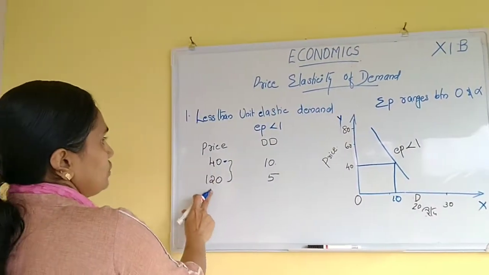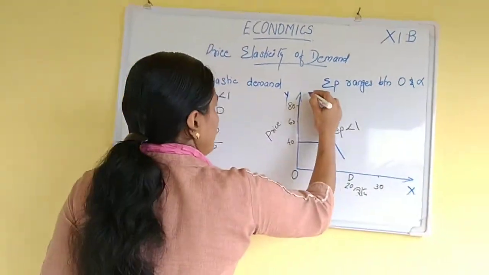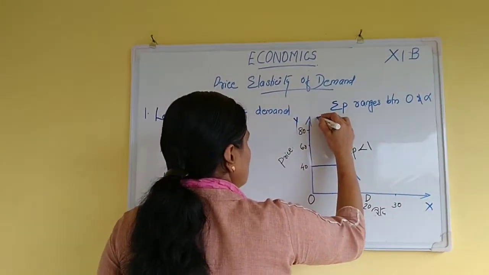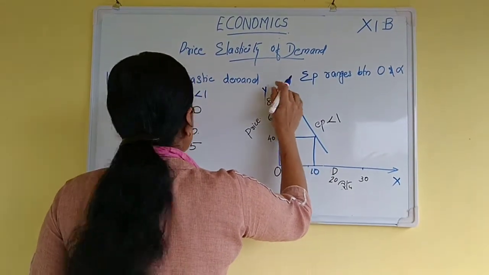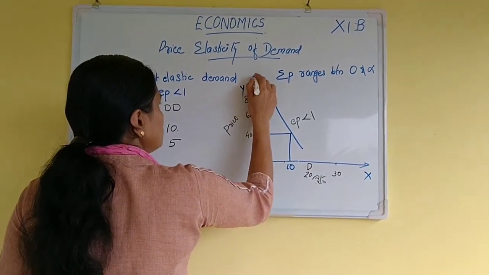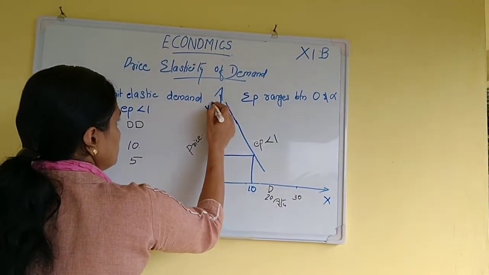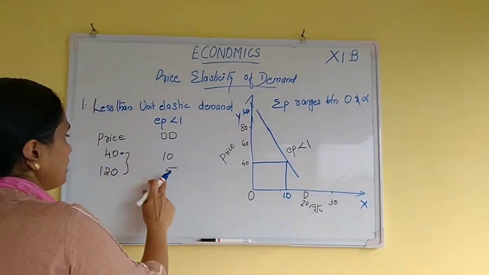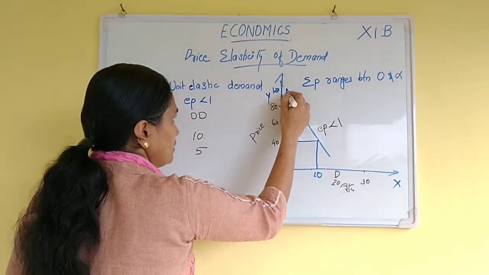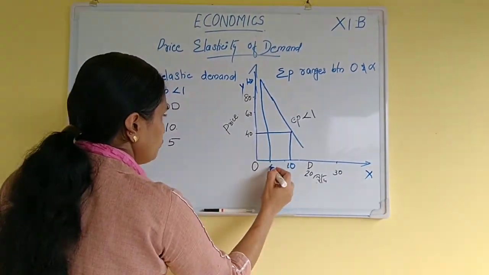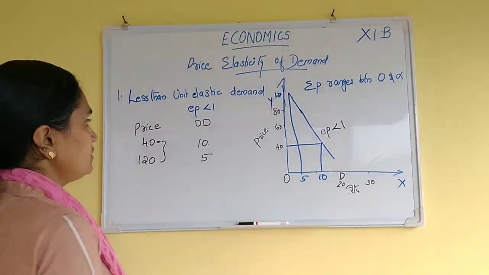When the price changed to 120, suppose this is 120, what about the 5? So this change,